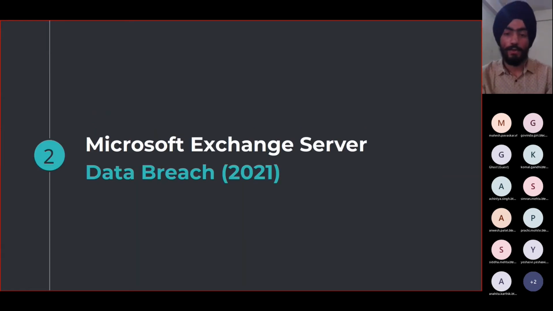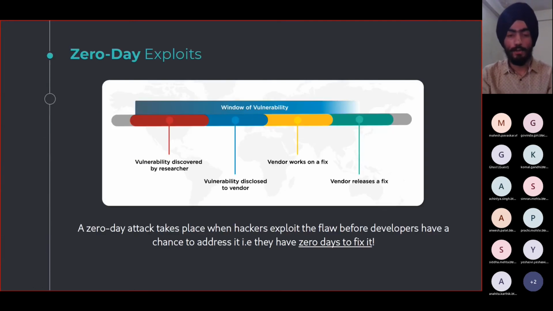So coming to the Microsoft Exchange Server data breach that took place this year. Before moving to the actual attack, let's understand something about zero-day exploits. Whenever a software or a product is developed, there's a window of vulnerability that is created wherein several security researchers try to find security flaws in the software. These vulnerabilities are reported to the vendor or the organization, and the software developers try to work on creating a security patch, and then a secure version of that software or product is released.